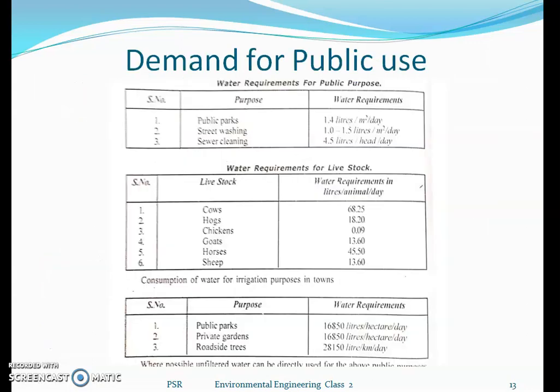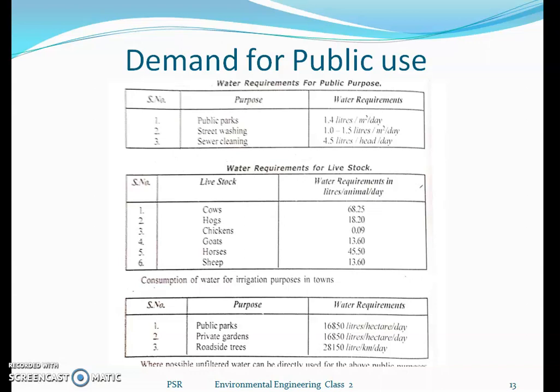Then let us see the demand for public usage. There are different types of areas, and we divide these into three categories.